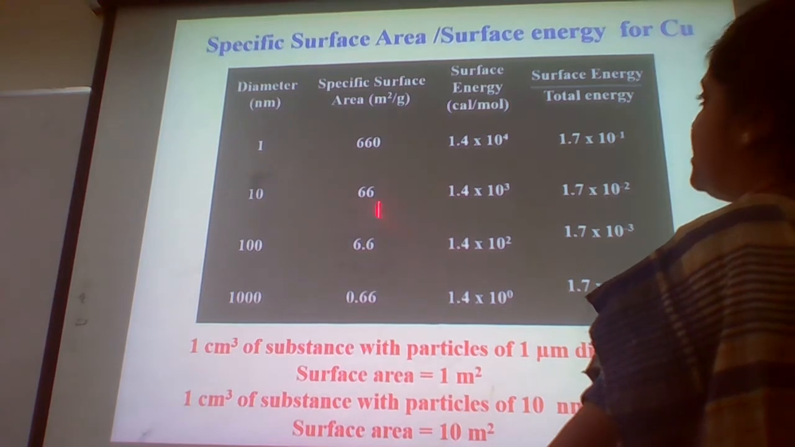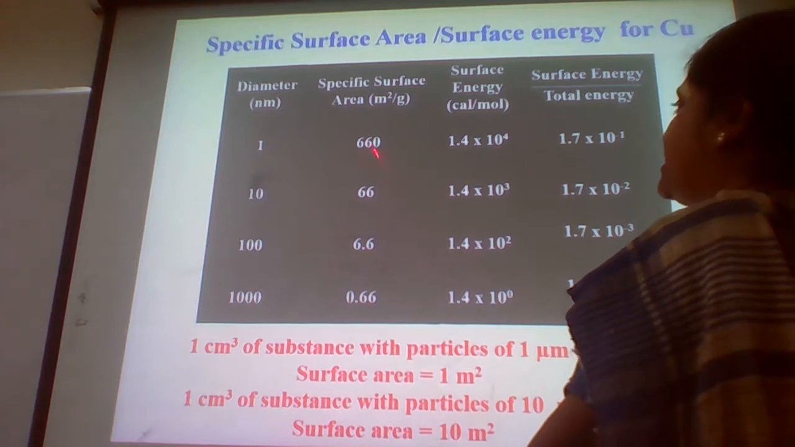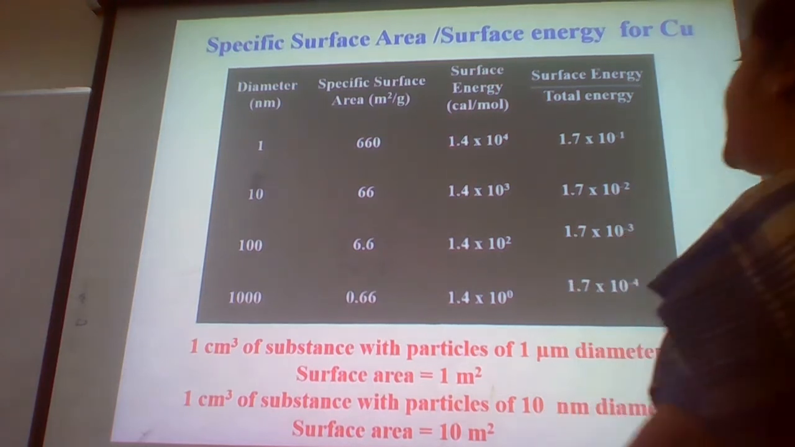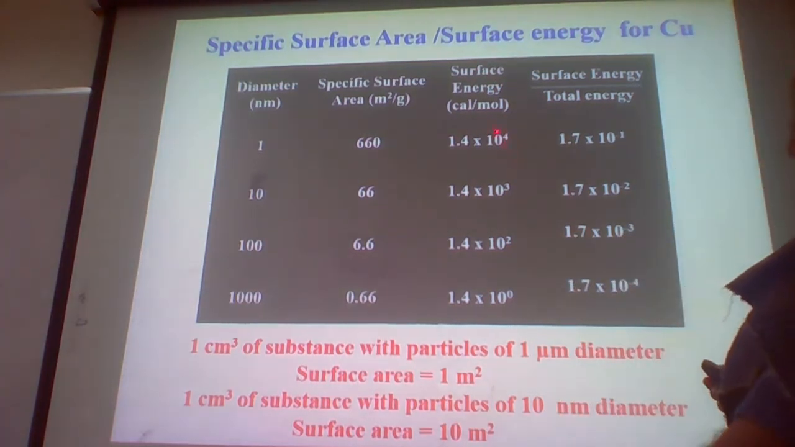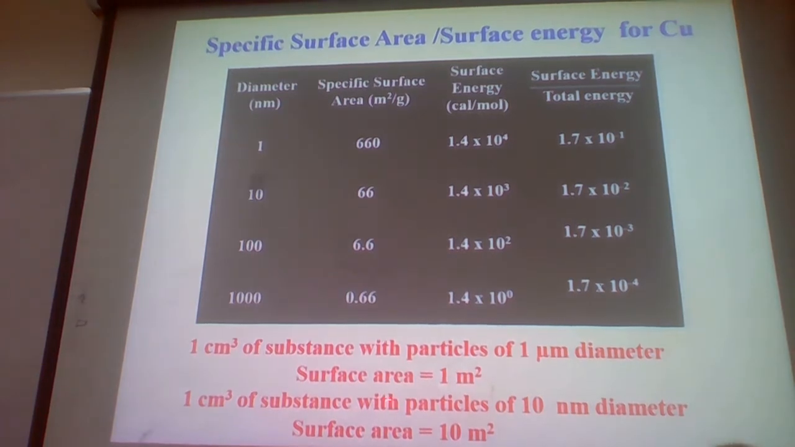This is a simple calculation you can make: if the diameter is 1 nanometer, the specific surface area is about 660 meter square per gram, and the surface energy is about 10 raised to power of 4 calories per molecule. For 1 cubic centimeter of a substance with particles of 1 micrometer diameter, the surface is 1 meter square, whereas for the same volume of 1 cubic centimeter having particles of 10 nanometer diameter, the surface area is 10 meters square.